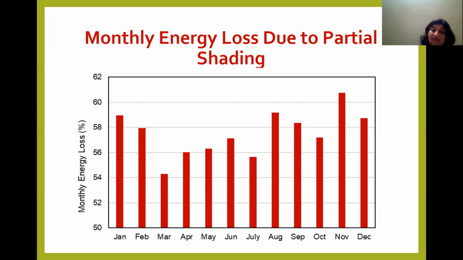So that means if we have an array whose just two rows are shaded with 40% shade, in that case, the energy yield is impacted significantly. The energy yield can come down to more than 50%.